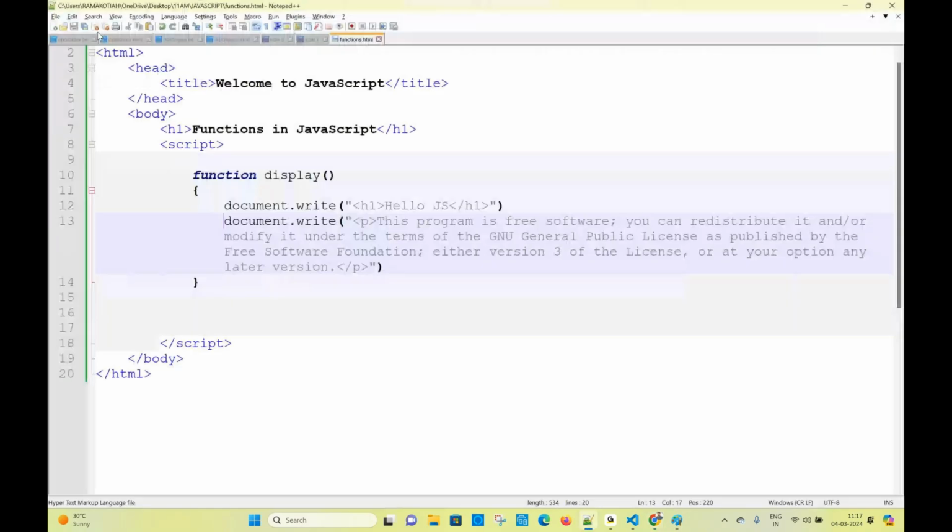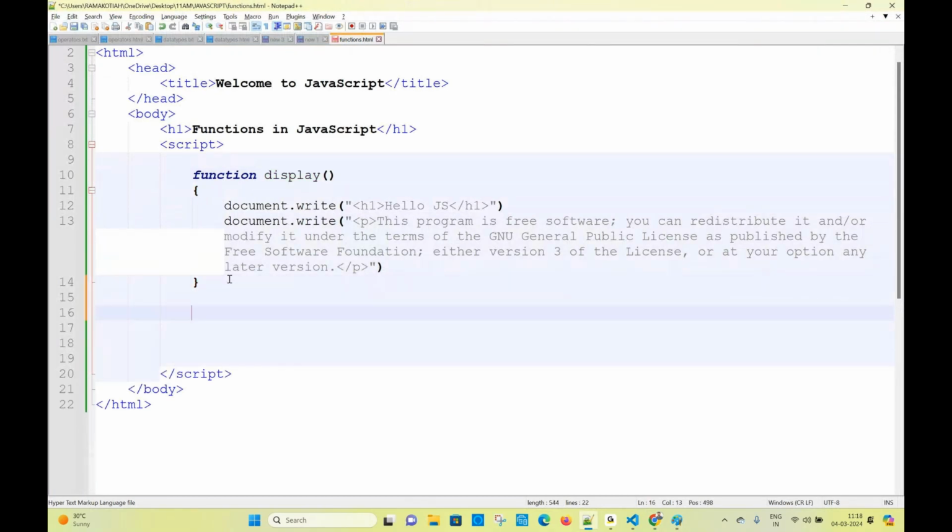If you declare a variable with some value, without printing, how can you see the value? You can't. In the same way, you created a function with the name display, so we have to call the function. How do I call the function? By using its name, display.